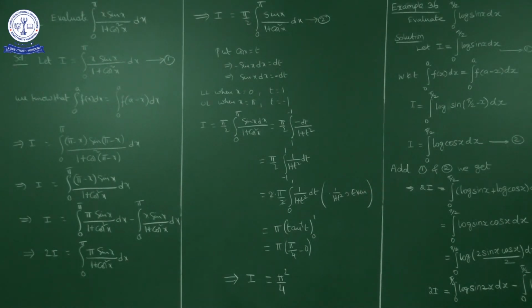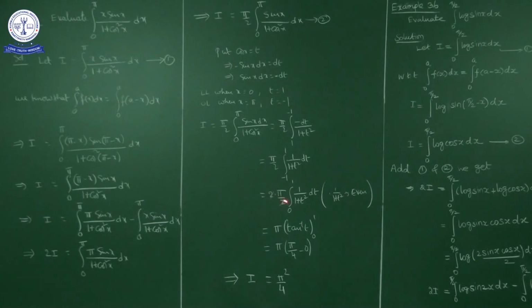As it is an even function, instead of calculating minus 1 to 1, you can calculate 0 to 1 and multiply with 2. So we can write 2 times pi by 2 into integral 0 to 1 of 1 upon 1 plus t square dt. The reason is that 1 upon 1 plus t square is an even function.